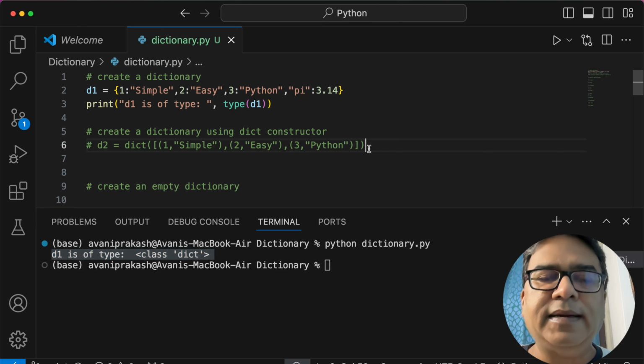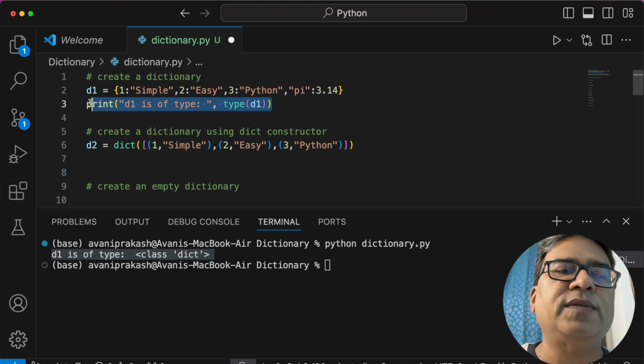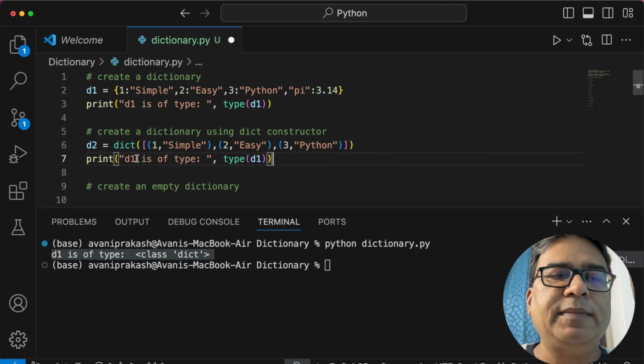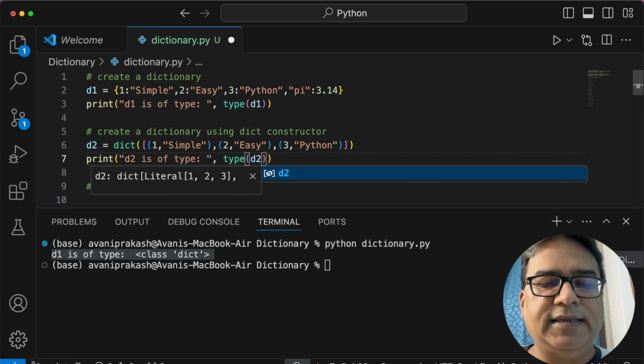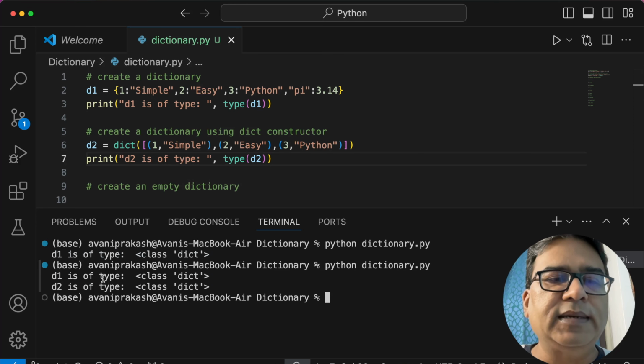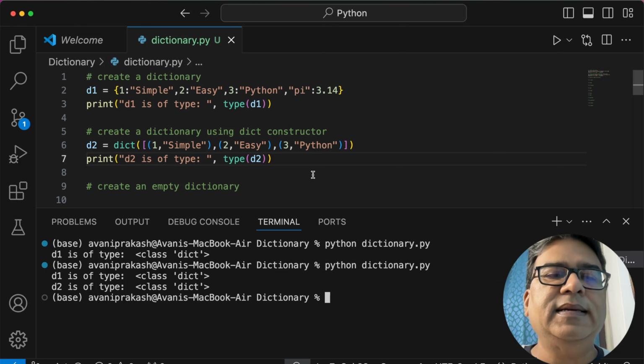Another way to create a dictionary is using the dict constructor. This is also a valid syntax. If I copy it over here, let me make it D2 and this one also D2 and save it, and I run the program again. Here you see both D1 and D2 are of class type dict. This is how we define a dictionary.